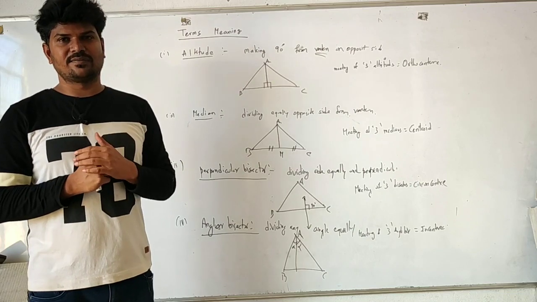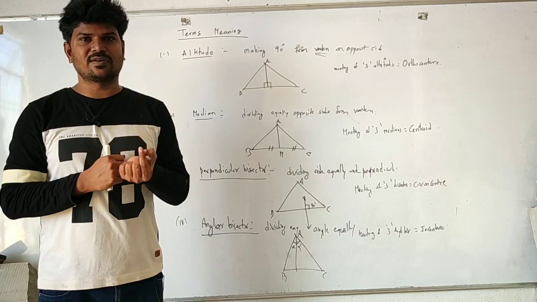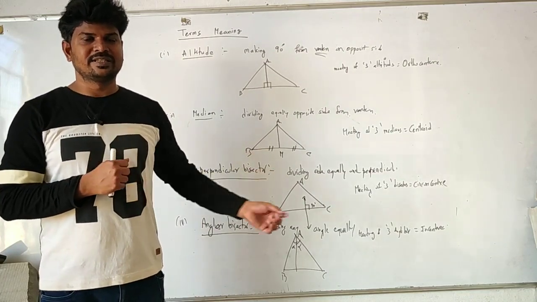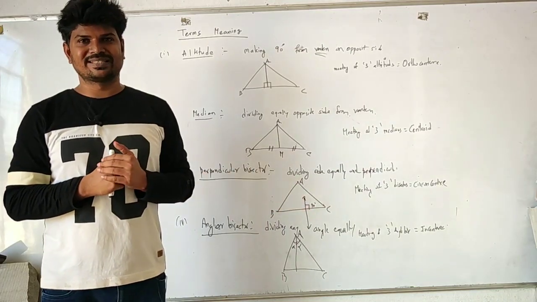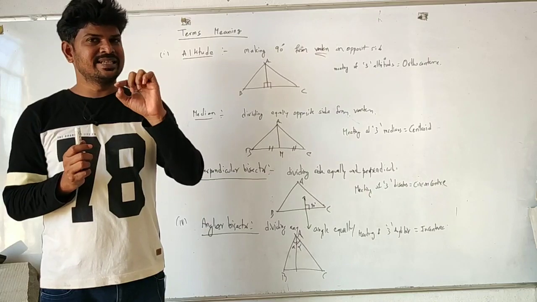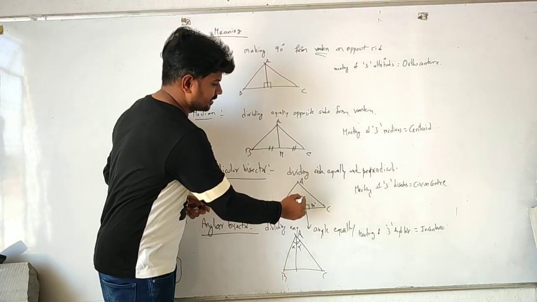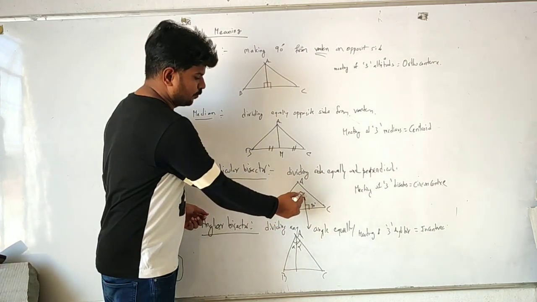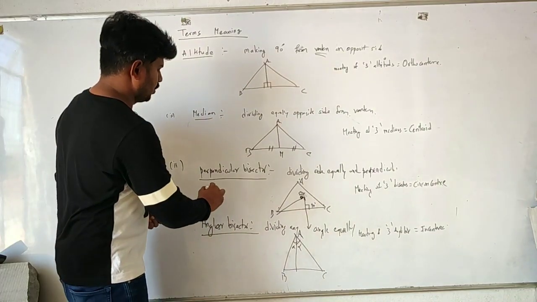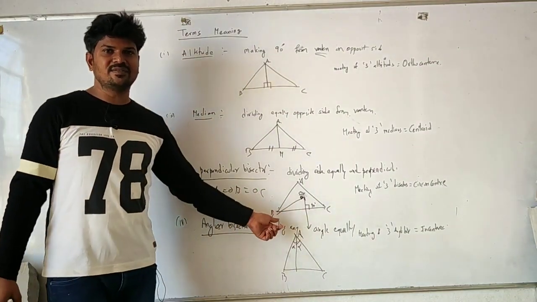So what is the significance of this? I think I have discussed already the significance of the centroid, which is nothing but center of gravity and center of mass. Next, the circumcenter, which is the meeting point of perpendicular bisectors. The main advantage of the circumcenter is that its distance from the vertices is the same. So if you have a circumcenter O here, the distances OB, OA and OC are the same. So OA is equal to OB is equal to OC. This is the significance of the circumcenter.